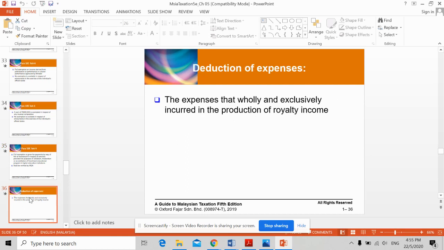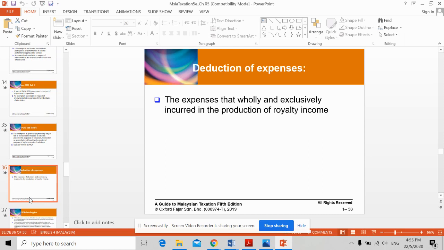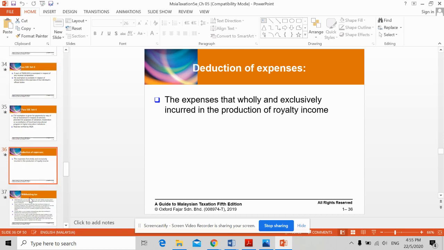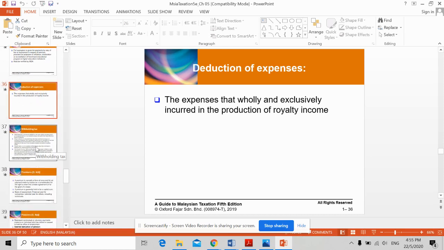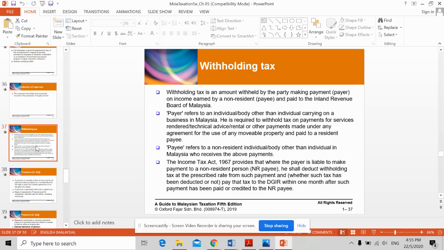All right, deduction of expenses: expenses that are wholly and exclusively incurred in the production of royalties income. Right, this is some discussion about withholding tax. The withholding tax is actually the tax on a non-resident and paid to the Inland Revenue Board.